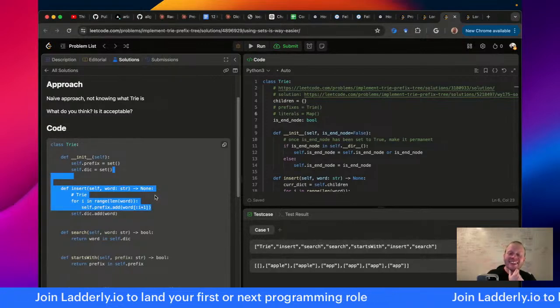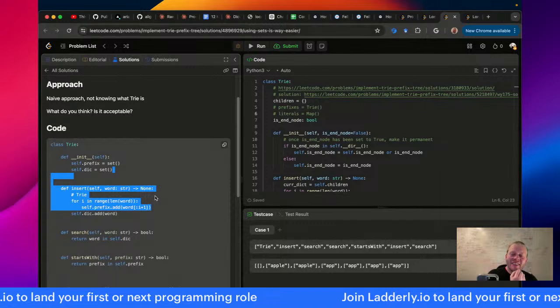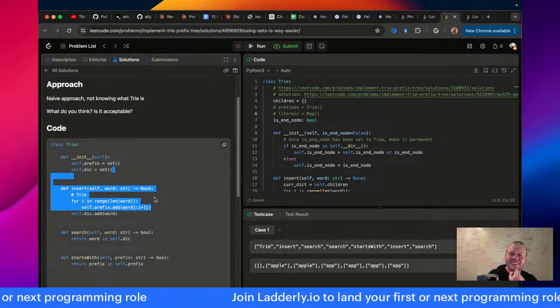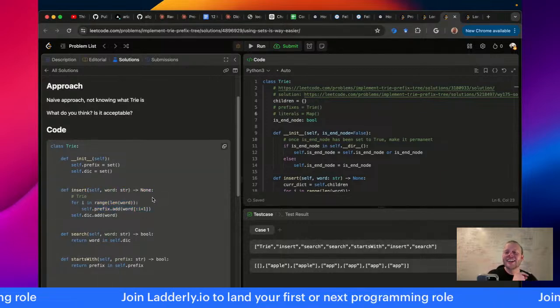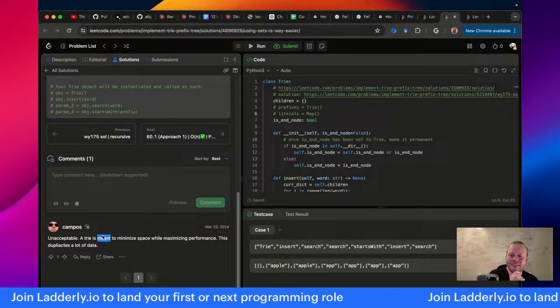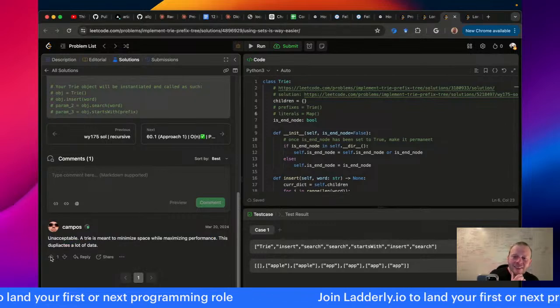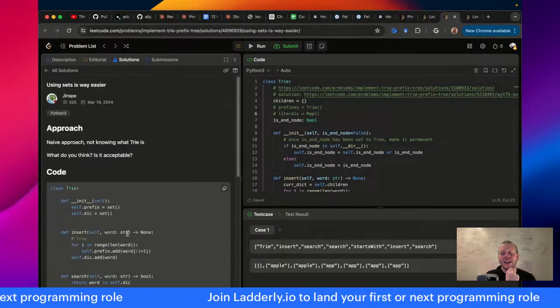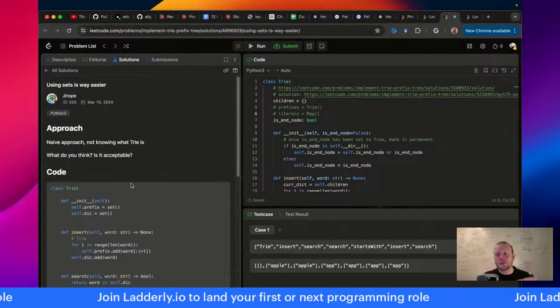Yeah, that's not a... that's not a trie. This is not acceptable. Unacceptable. Yeah. Yeah, good call. I like the code looks clean, except that it's totally wrong.